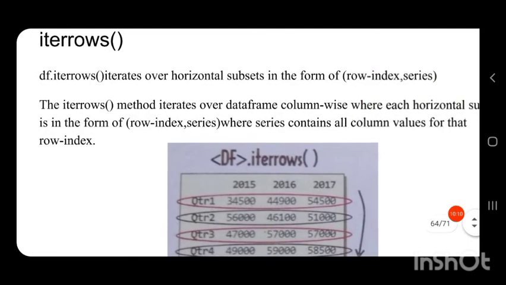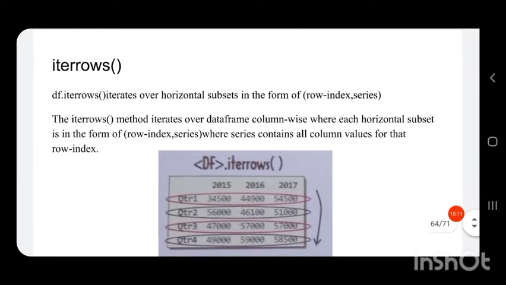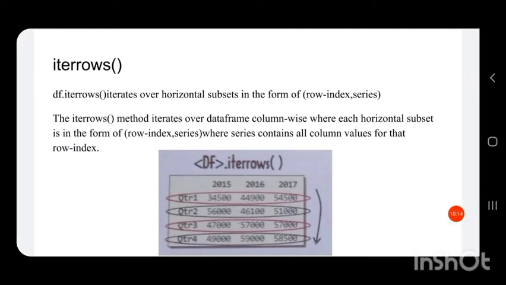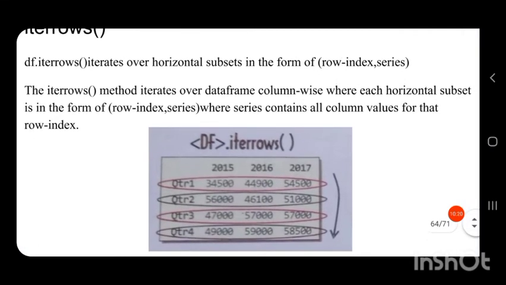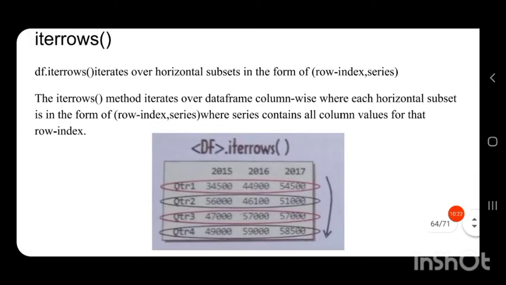So df dot iterrows iterates over horizontal subsets in the form of row index comma series. This iterrows function will retrieve the values in the form of row index and a series.